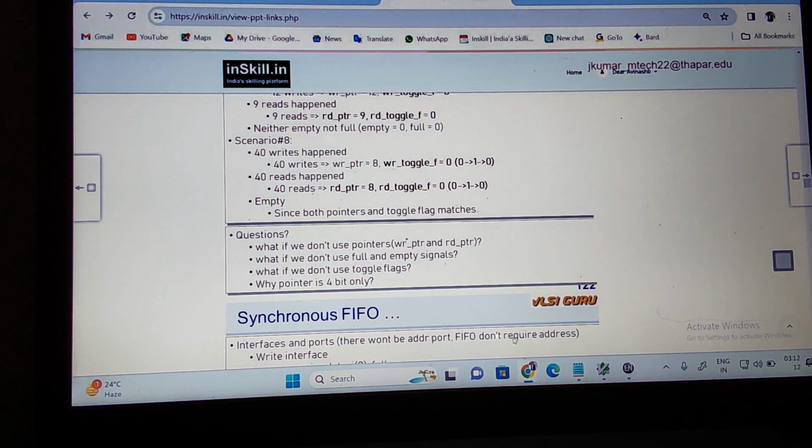And then one more is write enable, and then read enable. Write enable and the read enable. You can understand? Then clock, reset. You need an address here. No, using what are you doing this? It's called pointers. You can understand this one.